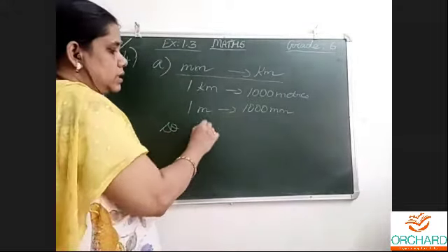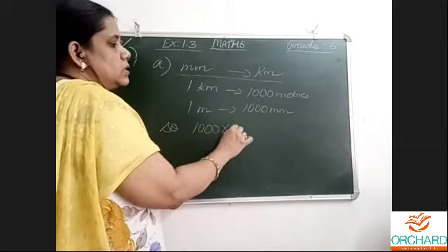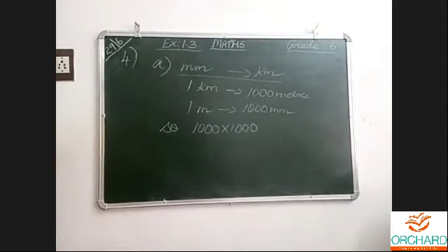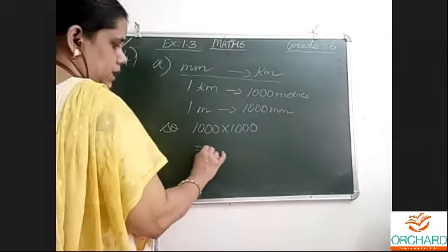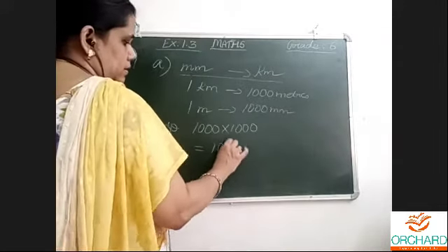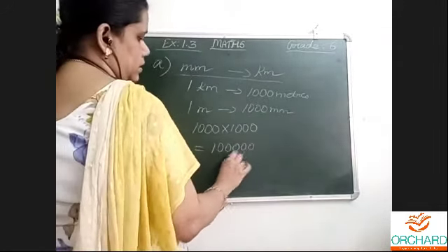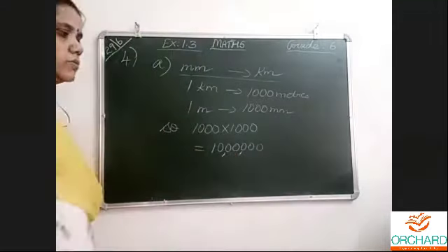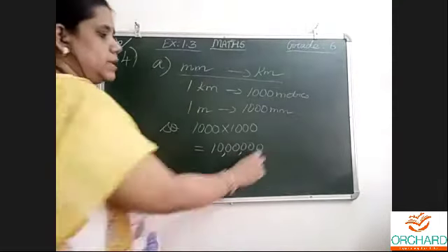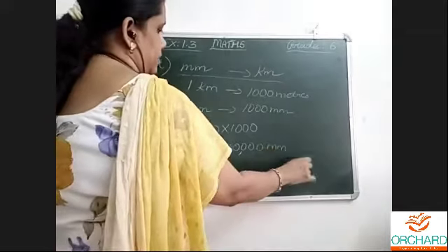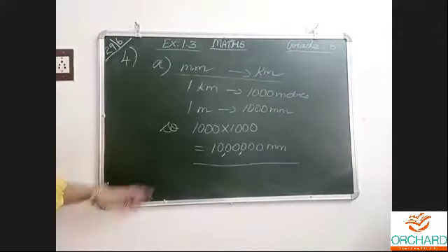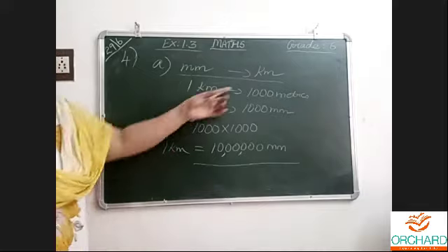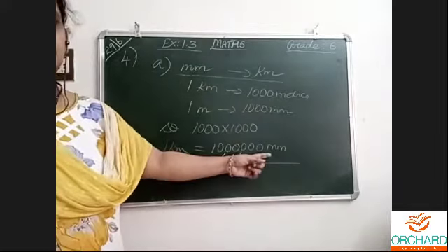So 1000 into 1000, which makes 1 with 6 zeros: 4, 5, 6. 10 lakhs millimeters. 1 kilometer is equal to 1000 into 1000 millimeters.